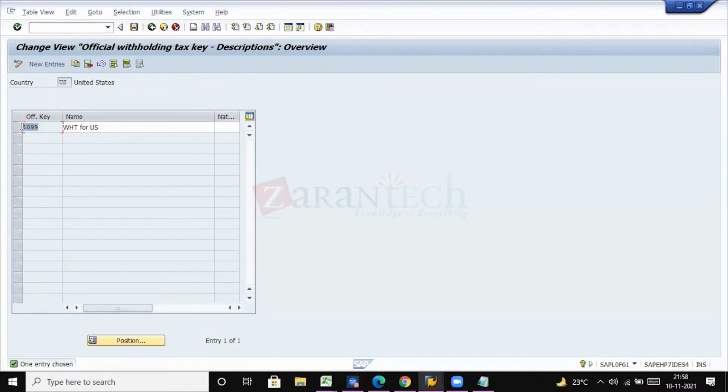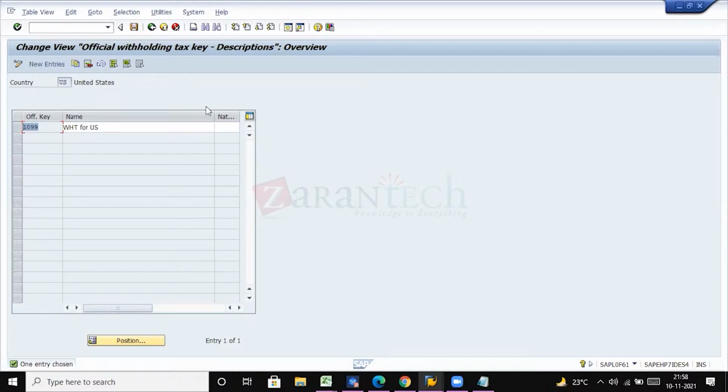This is a one-time setting, not maintained for a particular company code, so it is client level. Whatever configurations I have done are at client level, so that's why they are reflecting here. Don't think it comes like this by default.